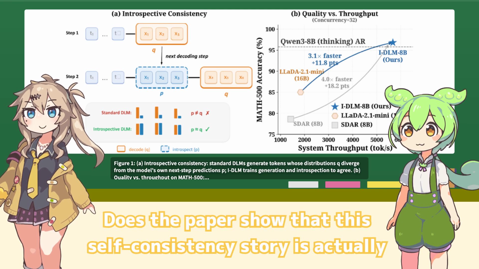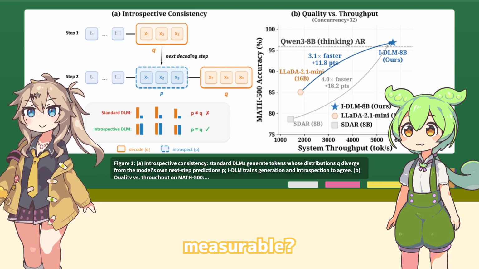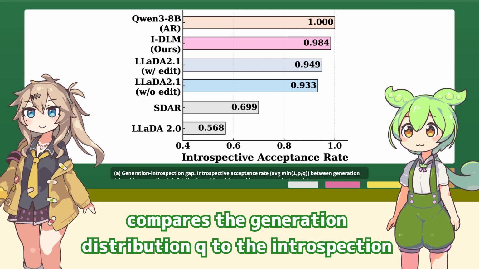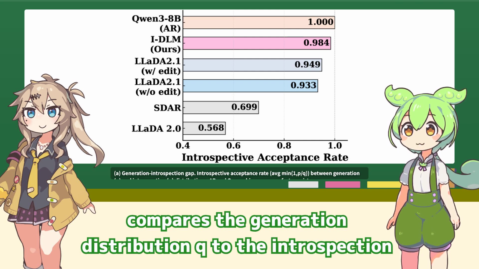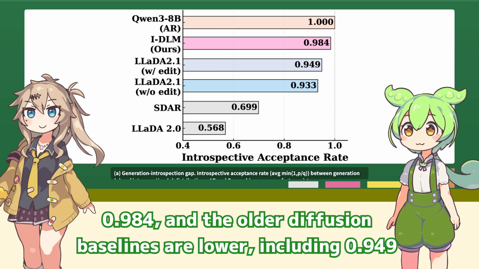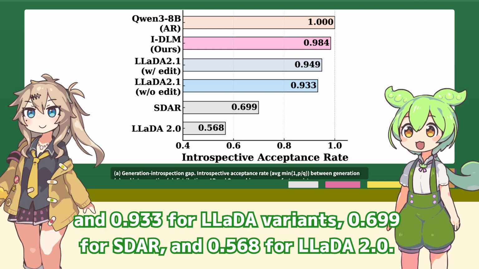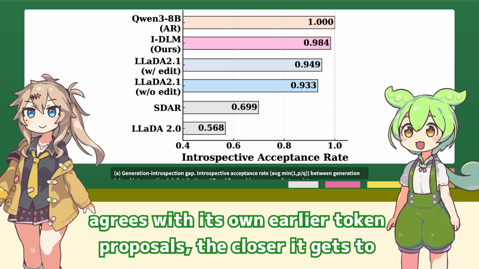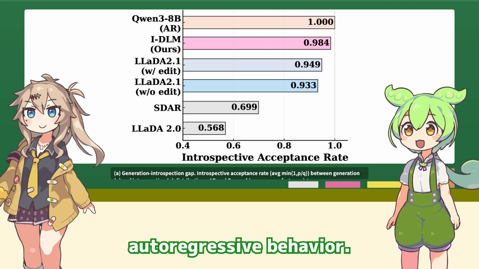Does the paper show that this self-consistency story is actually measurable? Yes, this plot measures introspective acceptance rate. The autoregressive baseline scores 1.000. IDLM reaches 0.984, and the older diffusion baselines are lower, including 0.933 for LLaDA variants, 0.699 for SDAR, and 0.568 for LLaDA 2.0. That makes the paper's diagnosis complete. The better the model agrees with its own earlier token proposals, the closer it gets to autoregressive behavior.